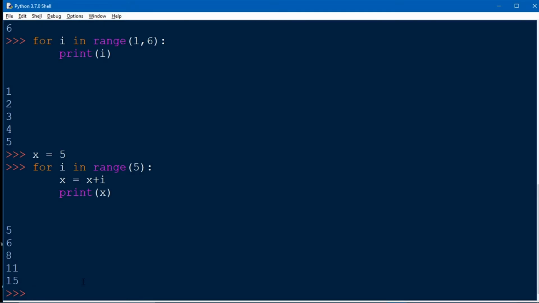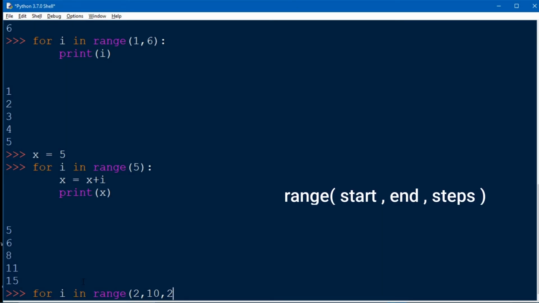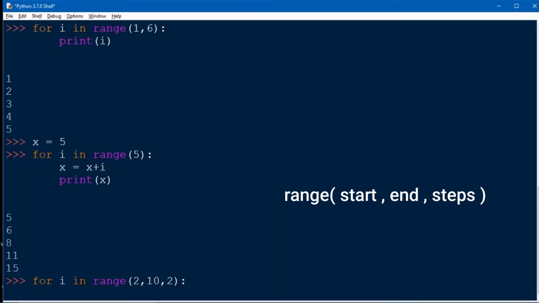Clear? Let's suppose we want to increase our iteration value by more than one step. As till now we have seen our iteration value increase by 1 only, like 0, 1, 2, 3. Let's suppose we want to increase our iteration value by 2 in the range. So for that our syntax will be for i in range, a starting value, ending value, and then the steps, how many steps we have to take in each loop. So then print i. Let's see what we will get.